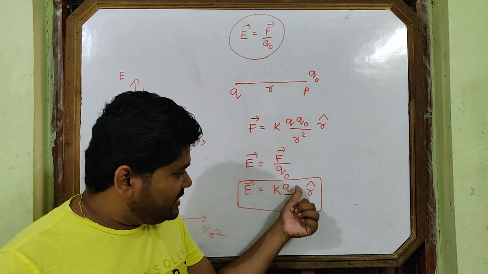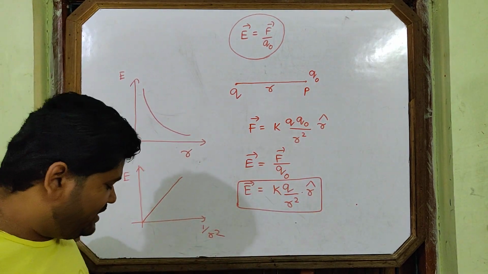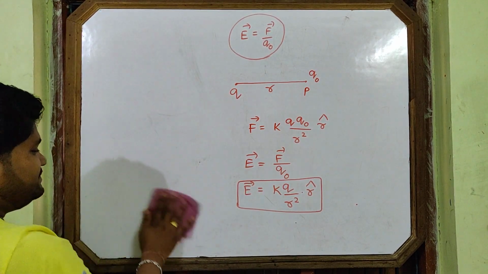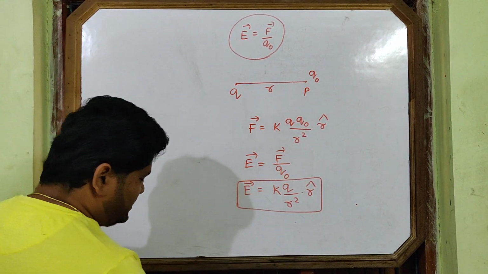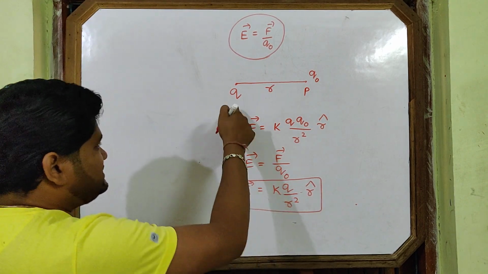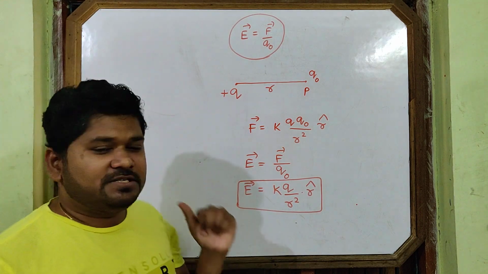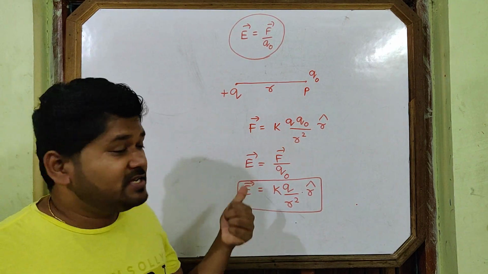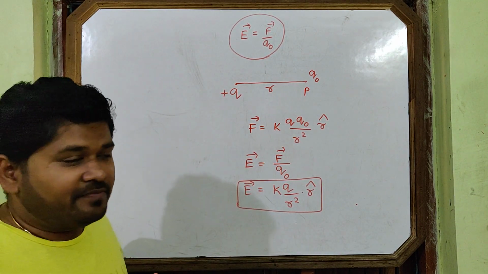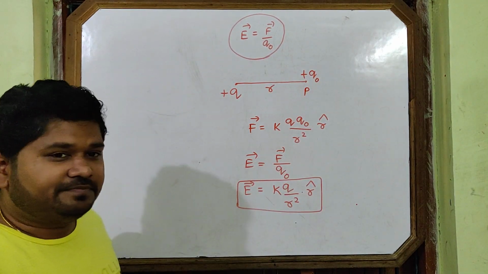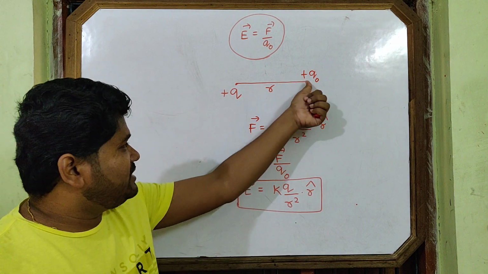Now let us see where is the direction of R cap. If intensity is a vector quantity, where is the direction of intensity? This charge is supposed positive. I am taking this charge as positive. I have not taken any sign of the charge. This test charge is by default positive. It is always positive.